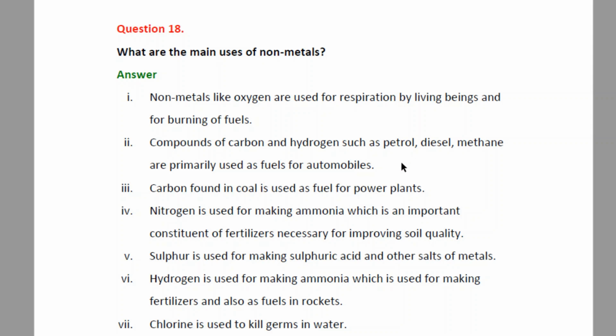Now we have the new automobiles, that is the electrical vehicles, which again require electricity, which is produced by carbon found in the coal, which acts as a fuel for the thermal power plants. Nitrogen is used for making ammonia, which is again an important constituent for fertilizers, necessary for improving the soil quality.